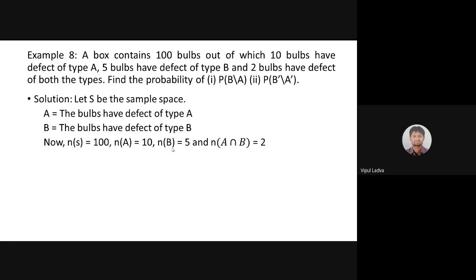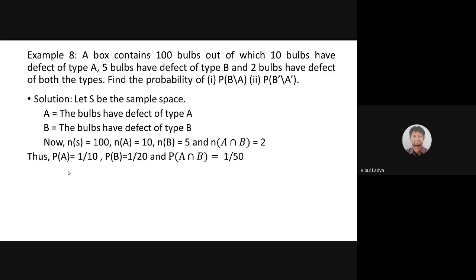Number of favorable cases for event B is 5. And number of favorable cases for A intersection B will be 2. Using that, we will find P of A, P of B, and P of A intersection B. 10 divided by 100 will give me 1 by 10. 5 divided by 100 will give me 1 by 20. And 2 divided by 100 will give me 1 by 50.